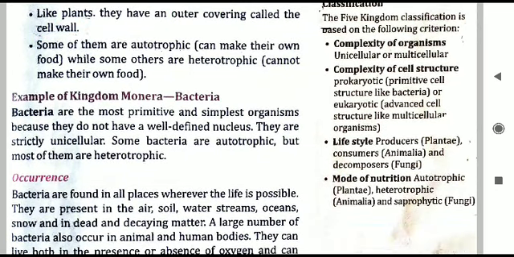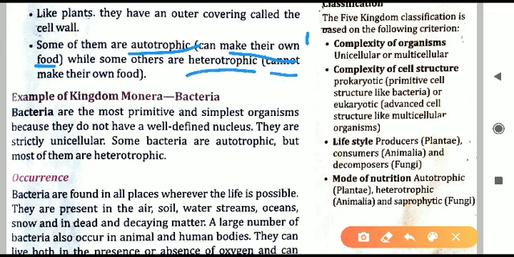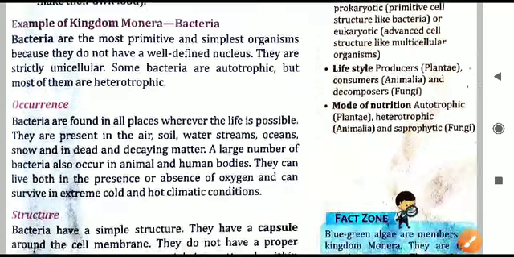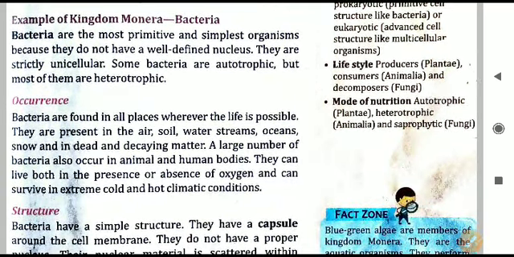Next, organisms present in kingdom Monera can be autotrophic in nature. That means they can make their own food, like plants. The second type of organisms in Monera cannot make their own food; they are heterotrophic. So these organisms are of two types, autotrophic or heterotrophic. Heterotrophs are dependent on others, they can eat other organisms as their food, or use plants as their food. So let us now come to what these organisms are.